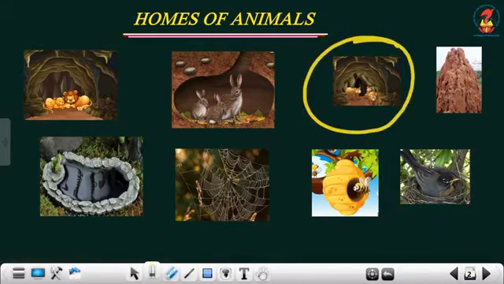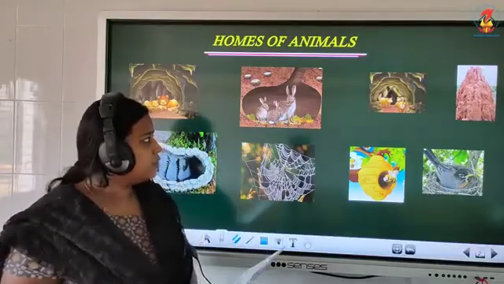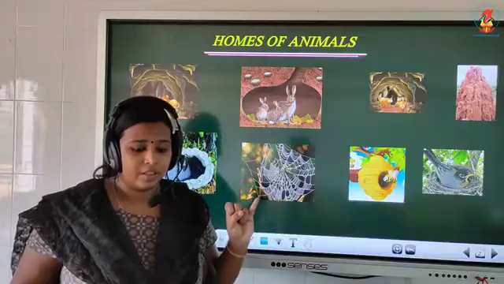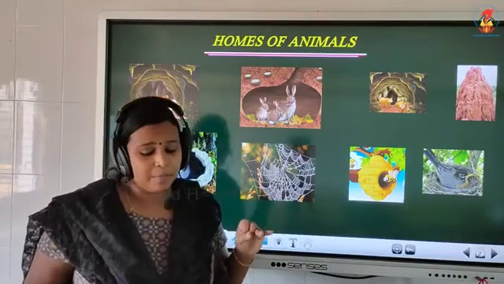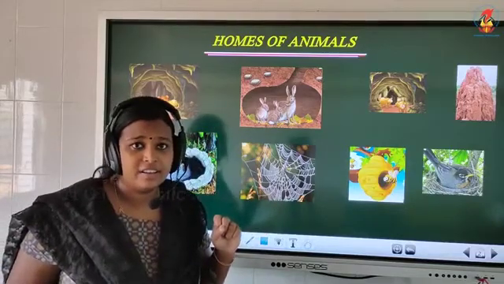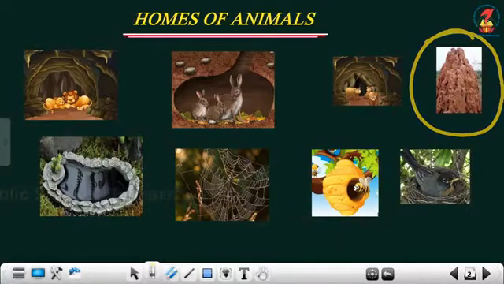Now, rabbits, rats and ants make burrows to live in. You see a burrow here? Yes, here you can see three rabbits in the burrow. So, which all animals live in burrows? Yes, rabbits, then rats and ants. Next, termites make termite hills. Have you seen a termite hill, children? Yeah, the picture is given here. This is called a termite hill. So termites live in a termite hill.